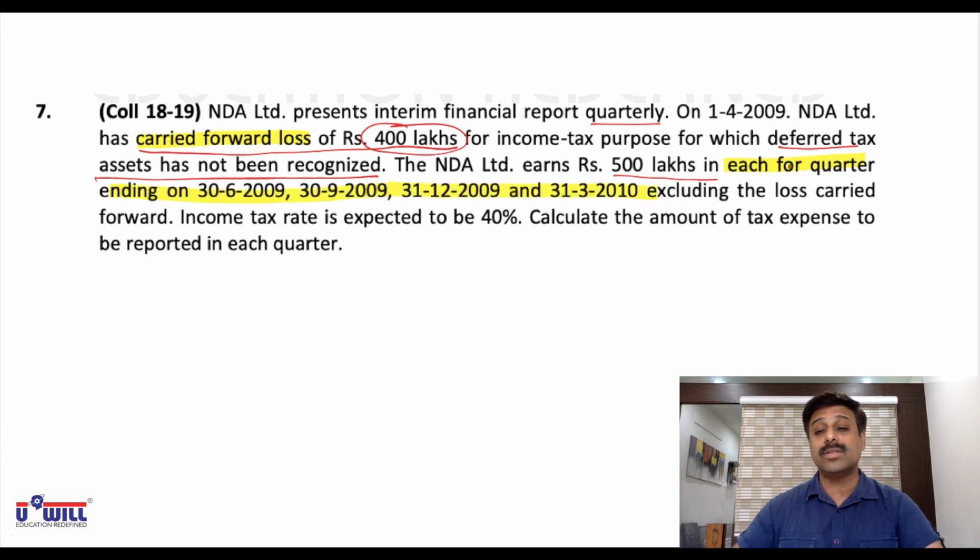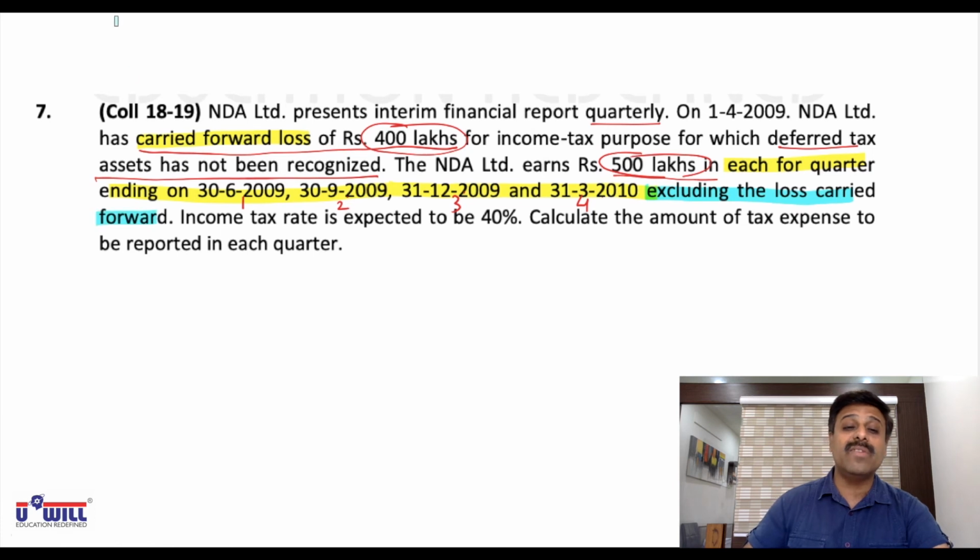It means all the 4 quarters. This is quarter 1, quarter 2, quarter 3 and quarter 4. In each of the quarters 500 lakhs is expected, but excluding the loss carried forward. So if we adjust the loss in the current year, then 500 lakhs into 4, 2000 lakhs. From 2000 lakhs, 400 lakhs of loss will get adjusted. So we will have to pay tax only on 1600 lakhs. We can get the benefit of carried forward loss.